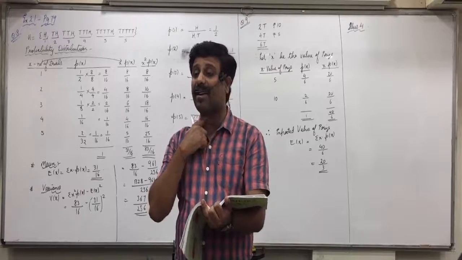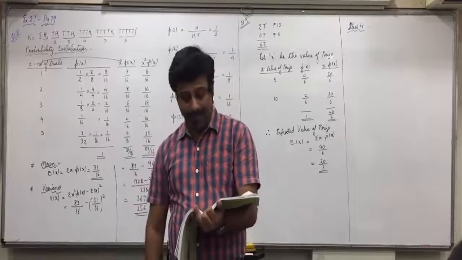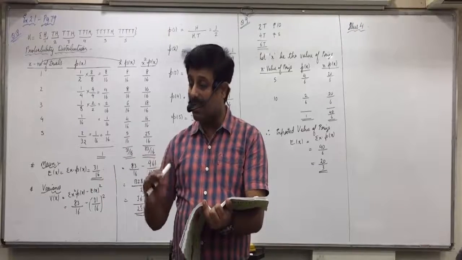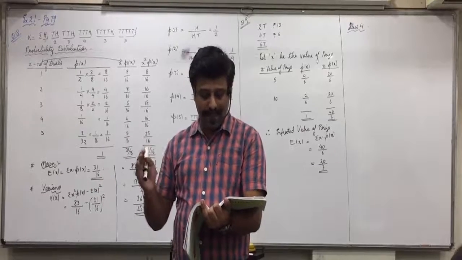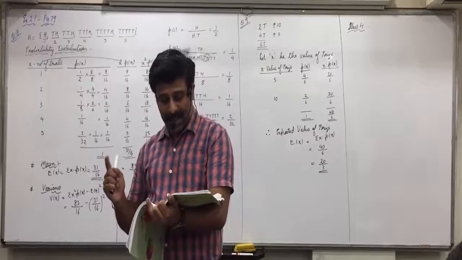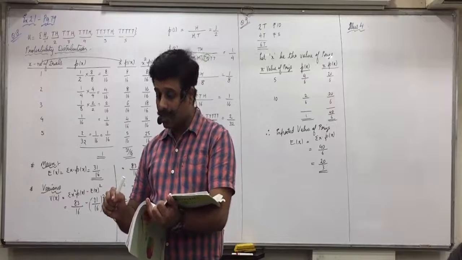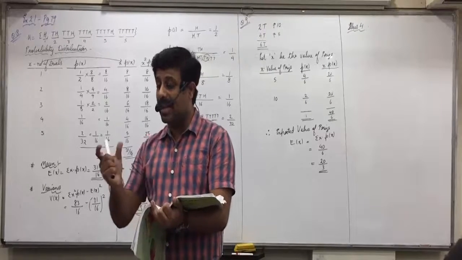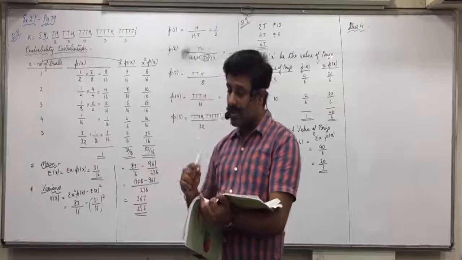See here, first paragraph I made you underline. When will it be rejected? 4 or more are defective. So when will you accept? Less than 4. Means you have to find P0 plus P1 plus P2 plus P3. That is 9k plus 3k plus 3k plus 2k. 9 plus 3, 12 plus 3, 15 plus 2, 17k, and k you will get. You will substitute that, so you will get the answer.